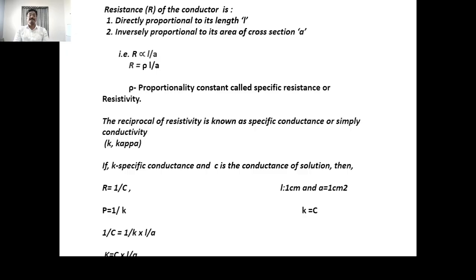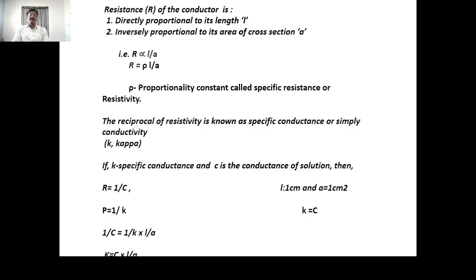Then we know that R is nothing but 1 upon C, that is equal to 1 upon K into 1 upon A, and therefore the specific conductance kappa is equal to C into L upon A, where L is 1 centimeter and the area of cross section A is 1 centimeter square.